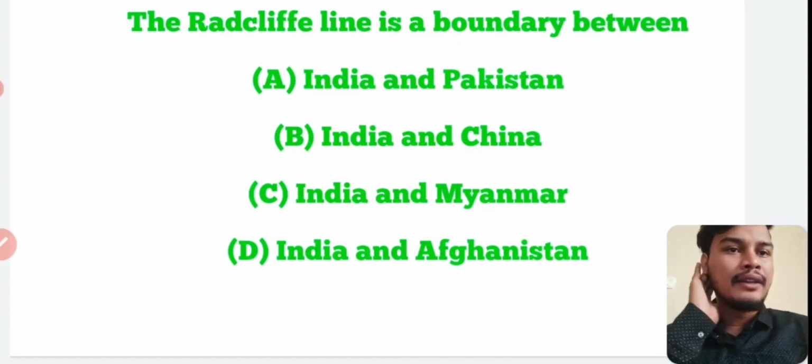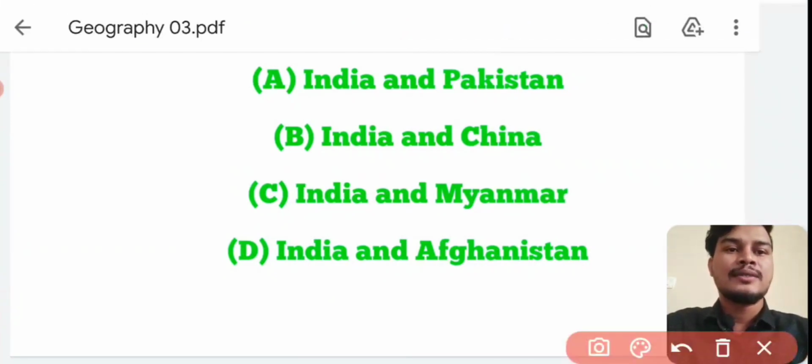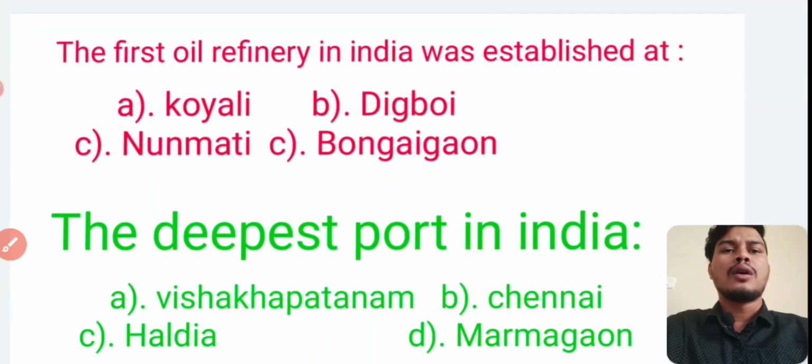The Radcliffe Line is a boundary between? Answer is India and Pakistan. The boundary between India and Pakistan is known as the Radcliffe Line. Next question.